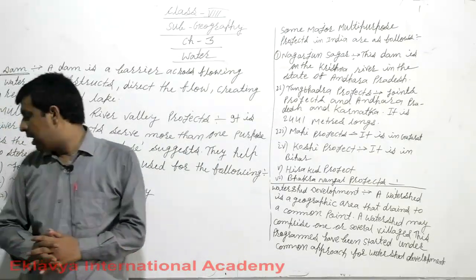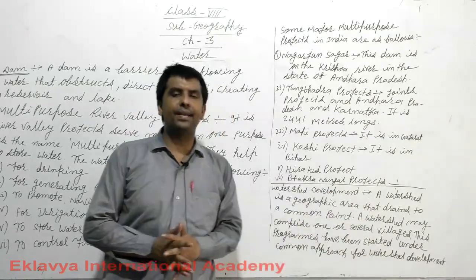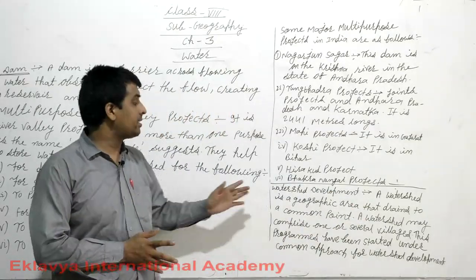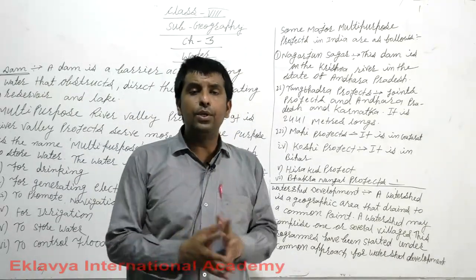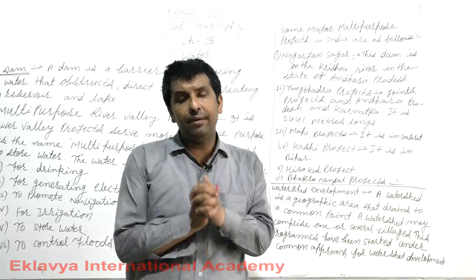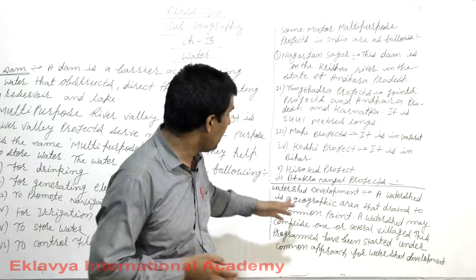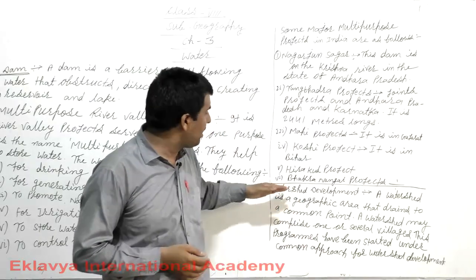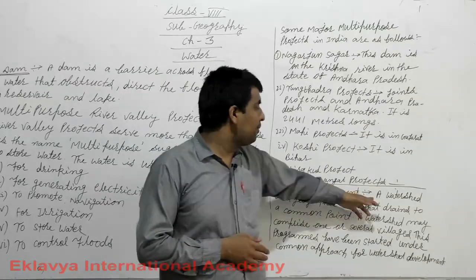So that's the dam. Now the next topic is watershed development. What is this? How can we utilize rain water? So dear students, for watershed development, you will write the definition.